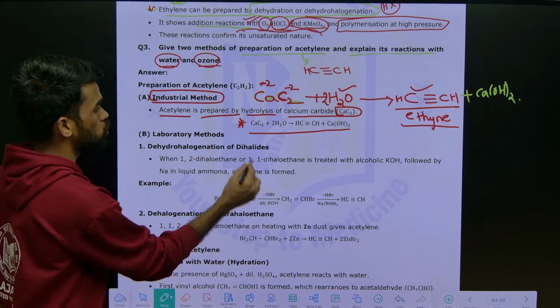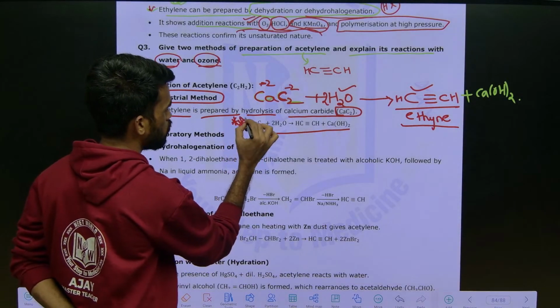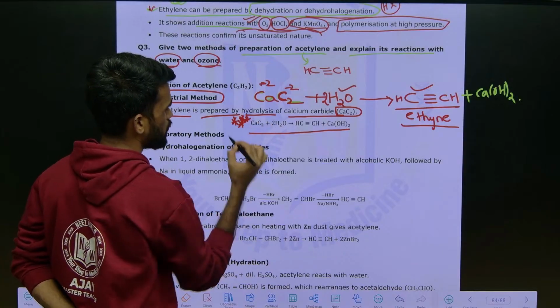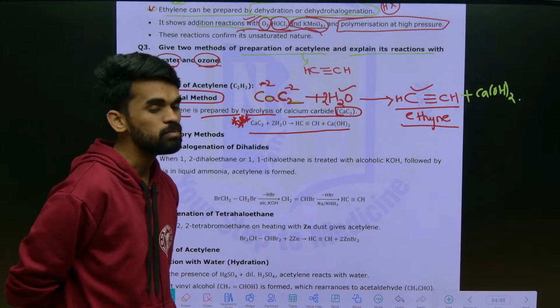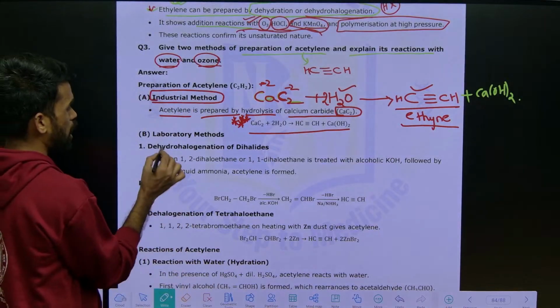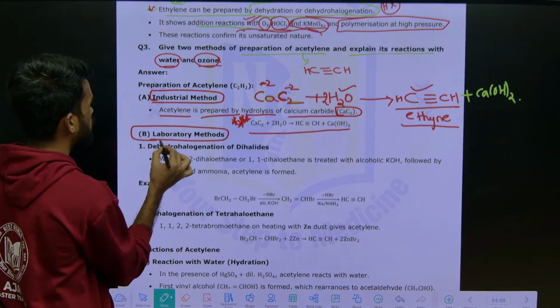Okay, it should be calcium carbide only. It should not be magnesium carbide. Magnesium carbide won't give acetylene, it will be giving propine. Okay, the next, laboratory methods. What are the laboratory methods? Look at here.